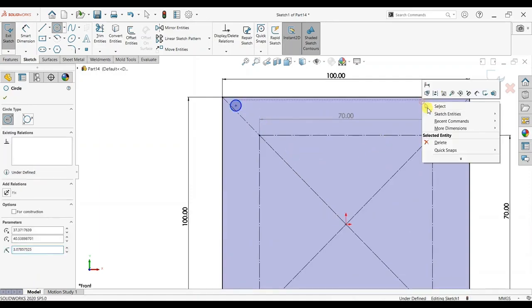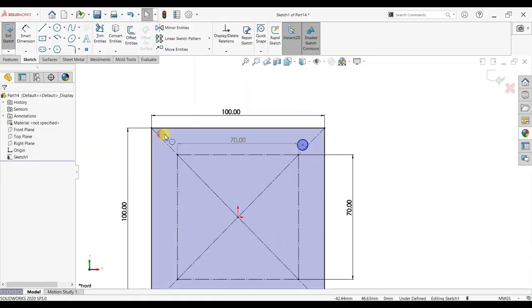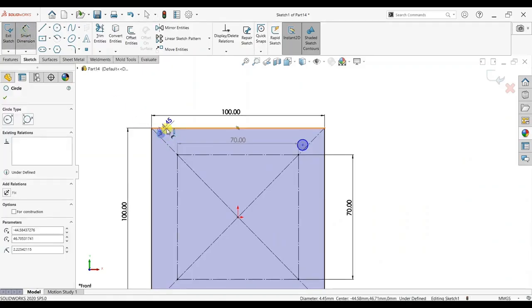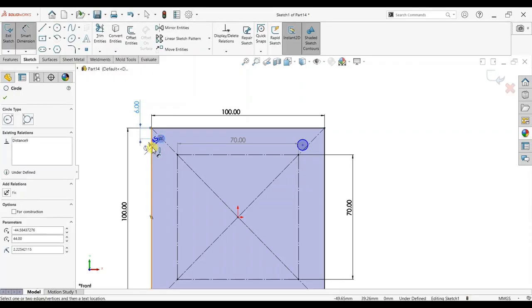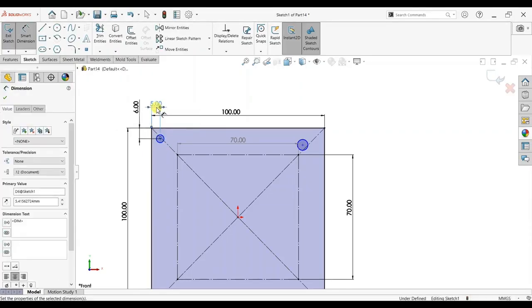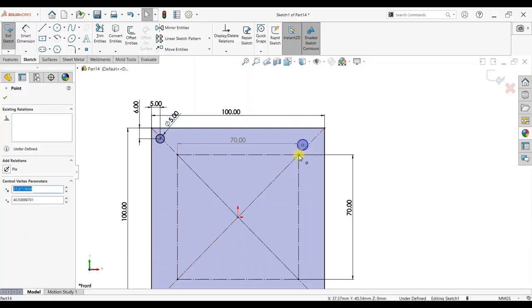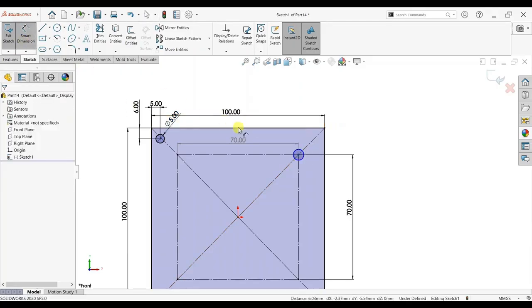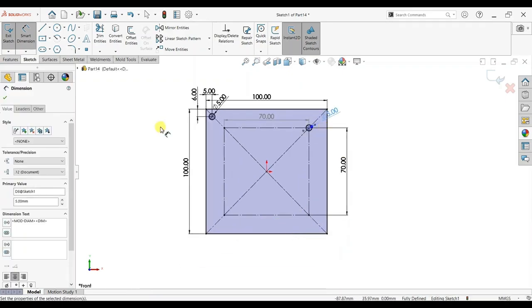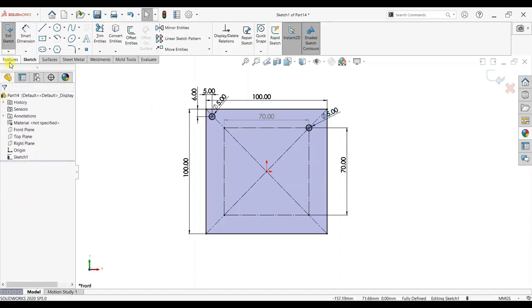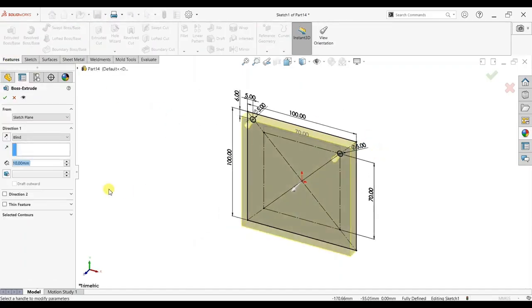Click anywhere to add a circle and give dimension. You can design the same as my model, 5 mm and 6 mm, and the circle dimension is 5 mm. Same way here we can add some relation, and dimension is 5 mm. So our profile is ready.